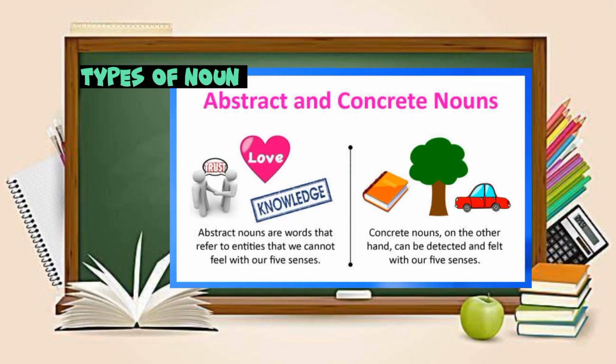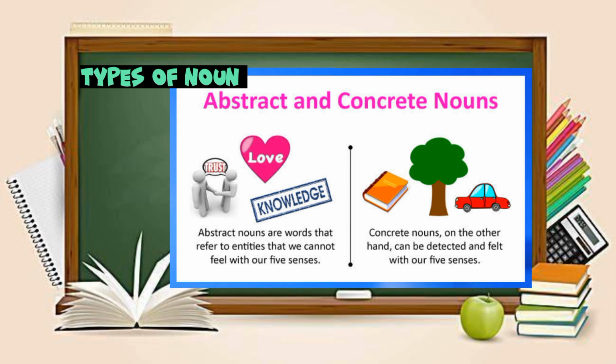Dear students, I have shared here a picture of abstract and concrete nouns to make you understand well. On the comparison, you can understand. On the first side, you have abstract nouns. Let's see the definition. Abstract nouns are words that refer to entities that we cannot feel with our five senses. We cannot touch them, we cannot see them.